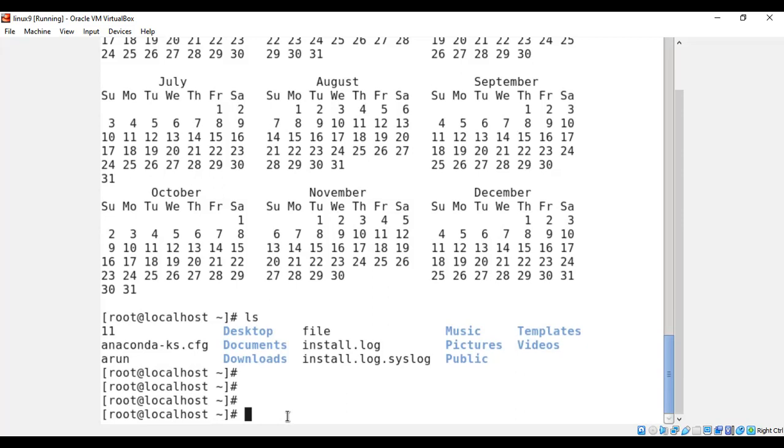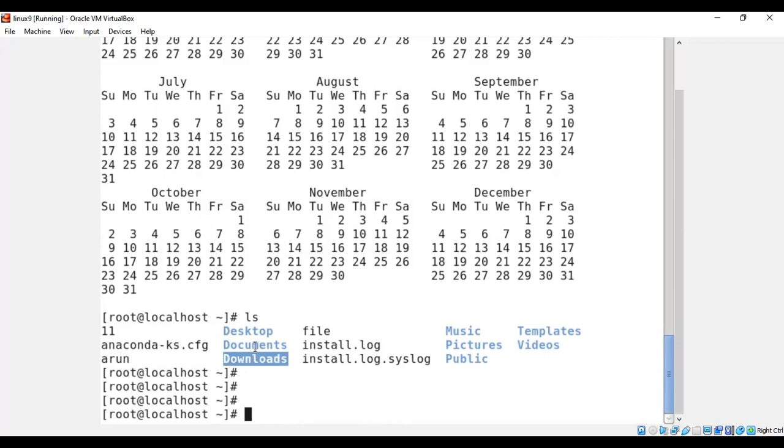Understood. We will see that in the further classes. For today's first unit, a simple way to understand which is the file and which is the directory: after running the ls command, whatever you see in black color, anaconda, arun, and in the third line install.log, all of these are files. Whatever you see in blue color, you can see here Desktop, Documents, Downloads, all these are the directories we have.